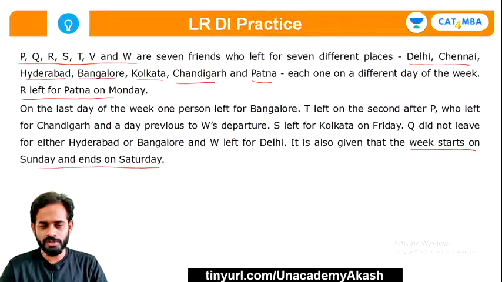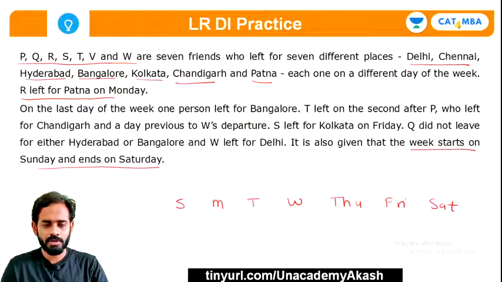So first of all, let's draw the table. Okay, so I'll draw the table, guys, quickly. Let's try to understand this. So the week starts on Sunday. So Sunday, then we have Monday, Tuesday, Wednesday, Thursday, Friday, and Saturday. Okay, so here is the table. Now give me a minute.